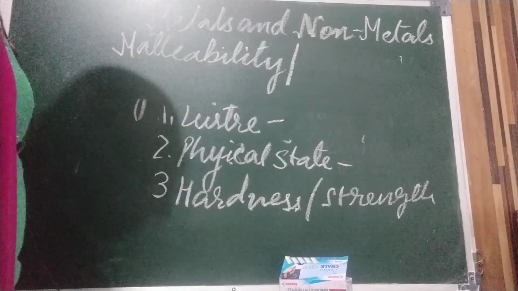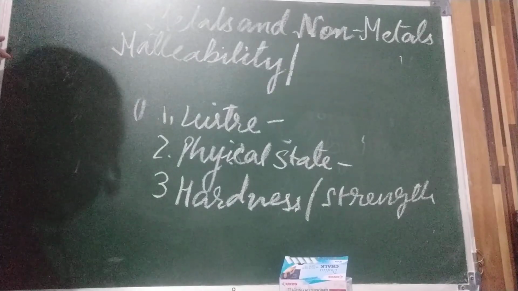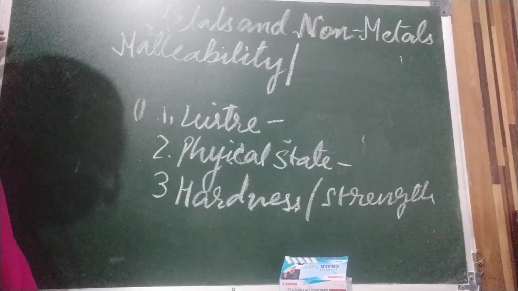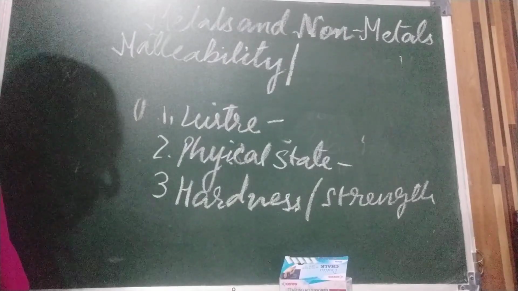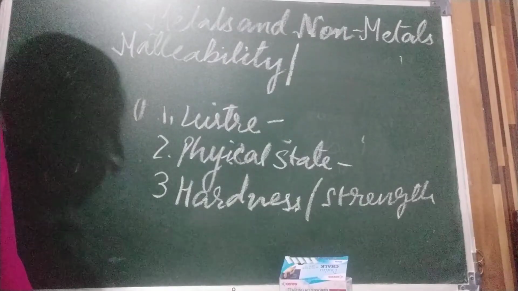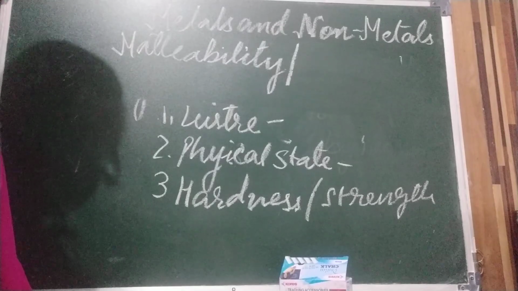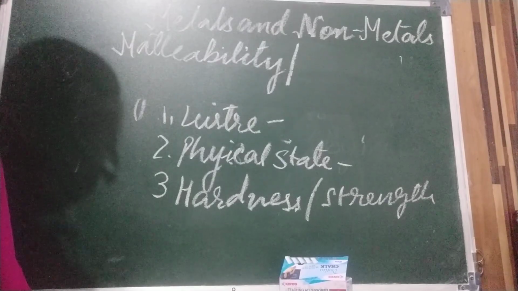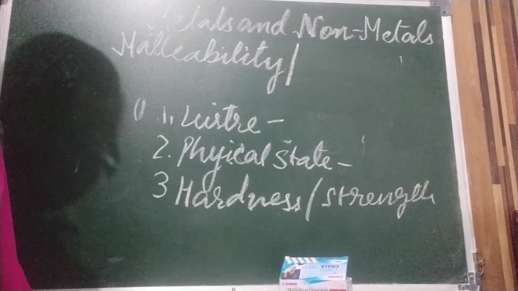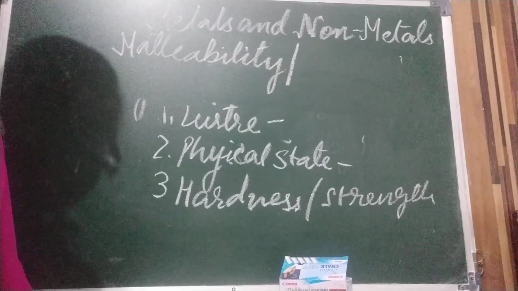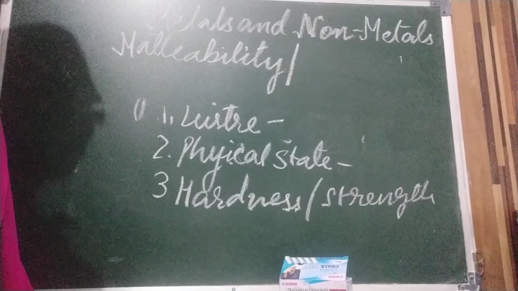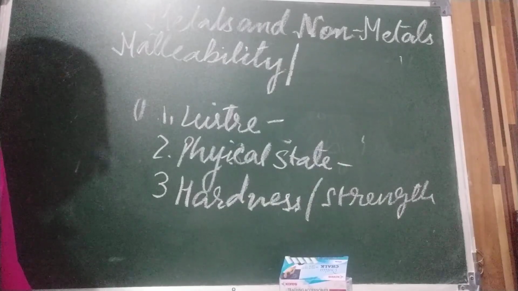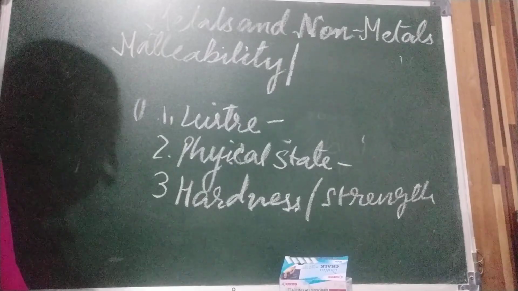So metals are malleable but non-metals are brittle. Brittle means if we beat them, they will break. That is why you have seen copper sheets, aluminium sheets. Aluminium foil is a very good example, and iron sheets you have seen. So metals are malleable and non-metals are non-malleable.